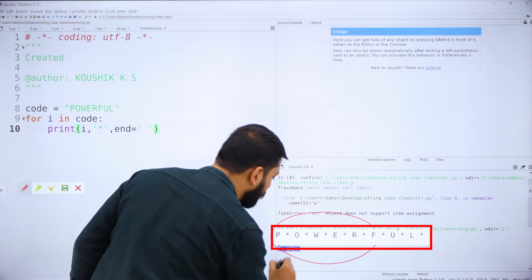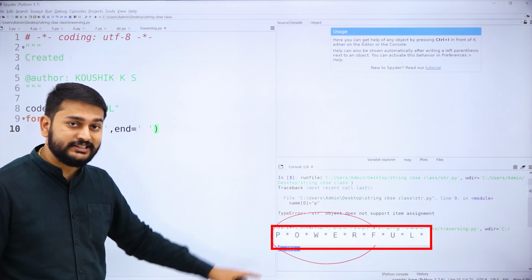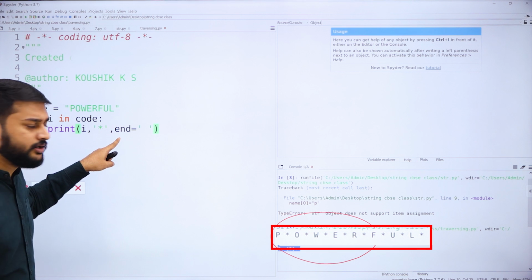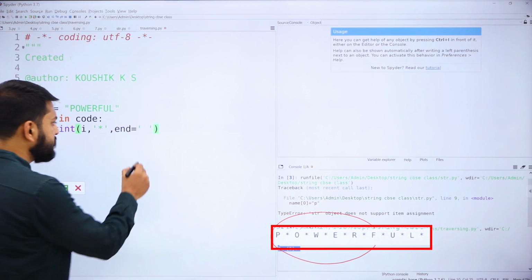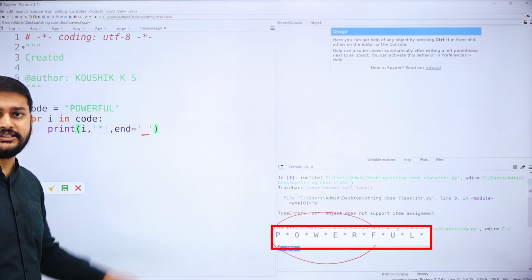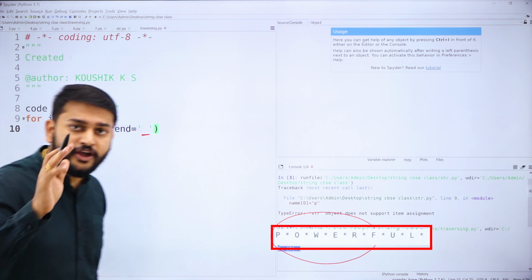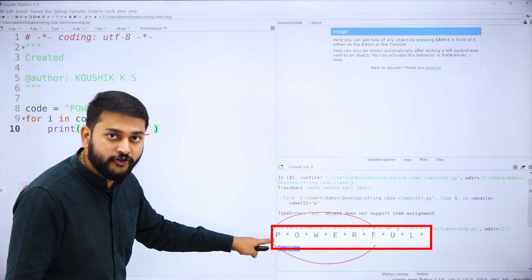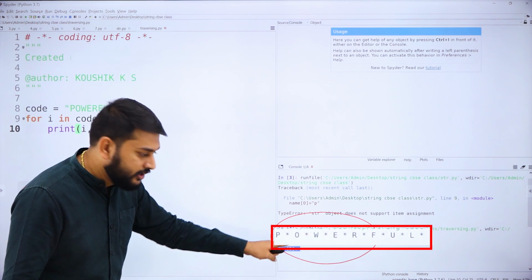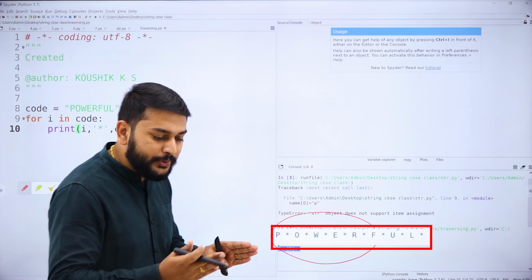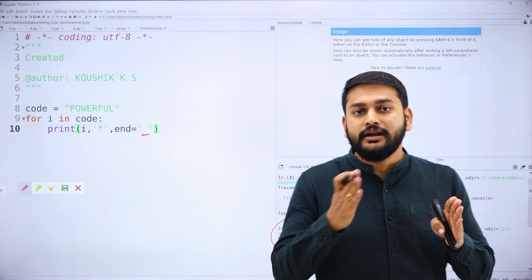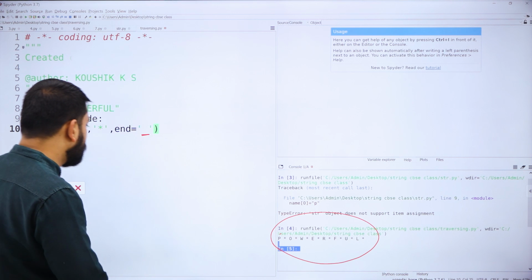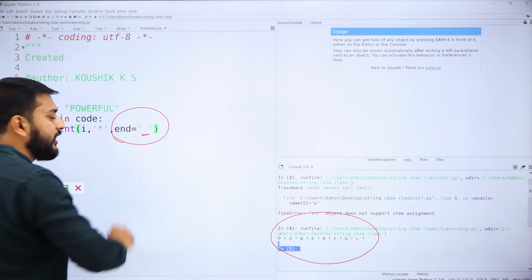I have "powerful". So why do I have "powerful" in the same line? Why should I use this i, comma, star, comma, end equals space? What is the use of this? Suppose I use the print statement without this end, my P will be in the first line, the O will be in the next line, the W in the next line. So it will start printing each and every character on separate lines. I wanted to print everything in the same line. So that is the use of this end.